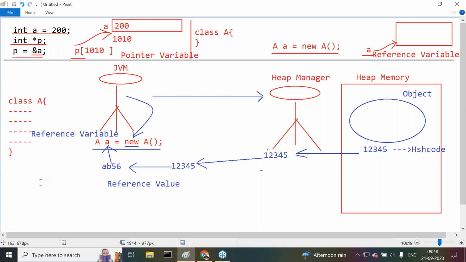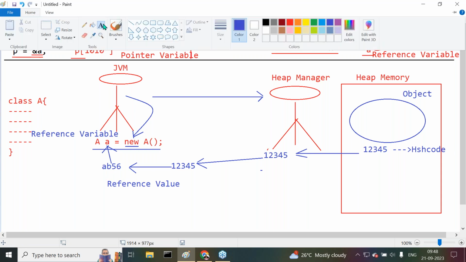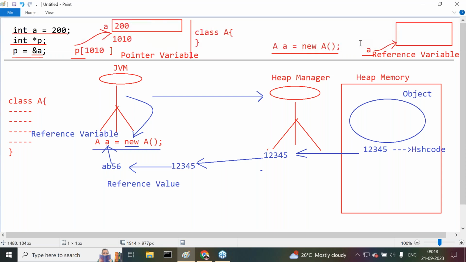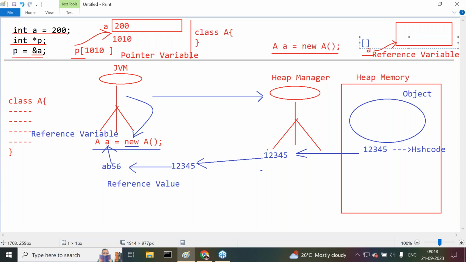Reference variable we understood. Here pointer variable we understood. A pointer variable is able to refer a block of memory by storing an address value, an address location. But a reference variable is able to refer a block of memory by storing an object reference value. Here in the diagram, I'm able to specify it clearly. We can understand it now.